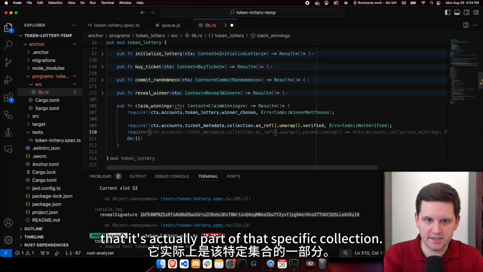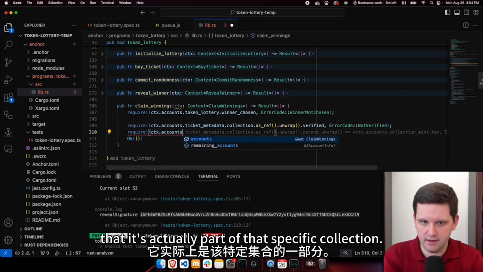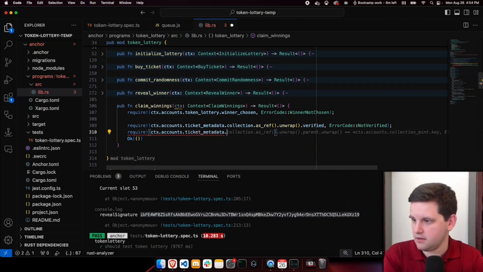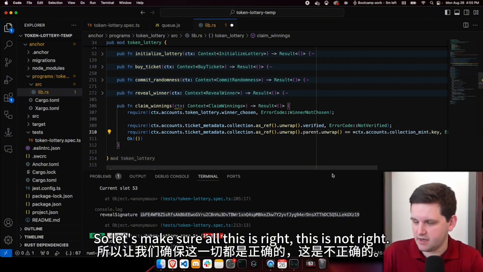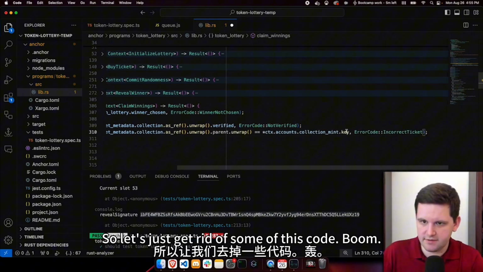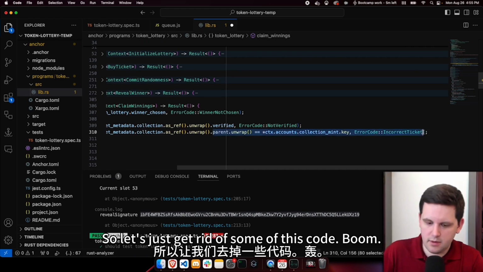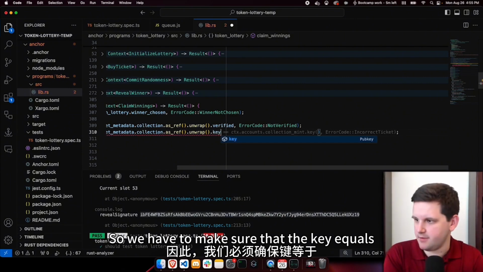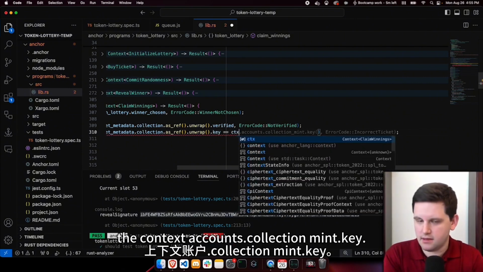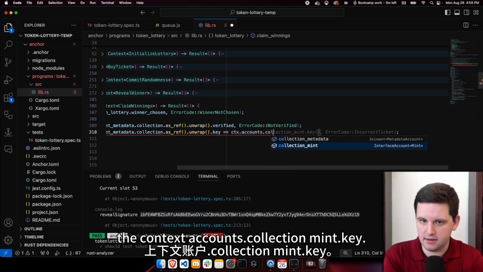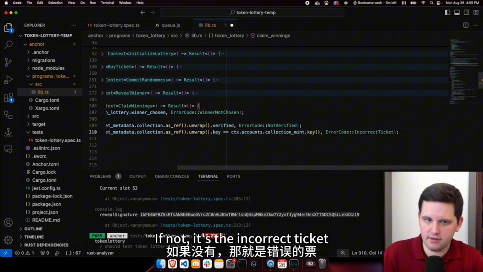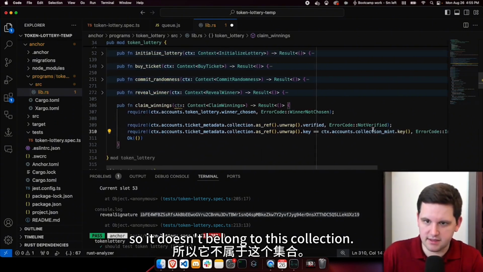The next one, we want to make sure that it's actually part of that specific collection. So .ticket_metadata.collection as_ref. So let's make sure all this is right. This is not right, so let's just get rid of some of this code. Boom. So as_ref unwrap.key. So we have to make sure that the key equals the context.accounts.collection_mint.key. If not, it's the incorrect ticket, so it doesn't belong to this collection.